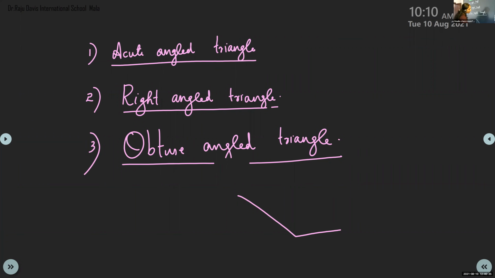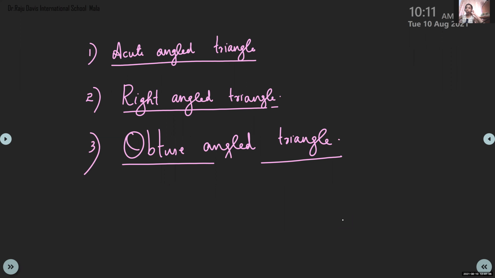Suppose you are drawing one angle as an obtuse. It is 120 degrees, suppose. So how will you close this? When you close, you just see this. All these other two are acutes, very sharp, small ones, right? So here also it is very important that one angle is obtuse. One angle is obtuse, and the other two angles automatically will be acute. They can be 1 degree also, starting from 1 degree.